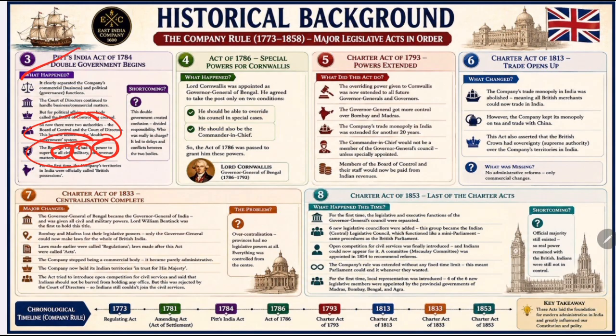And the next point was that the company's territories were called British possessions. For the first time, the territories controlled by the East India Company were officially recognized by the British as British possessions in India. This showed that India was gradually coming under direct British influence.